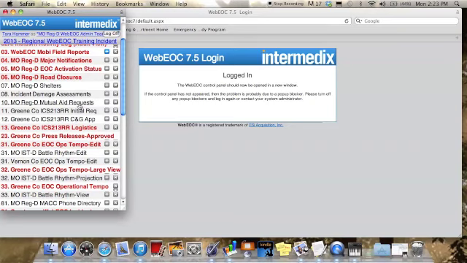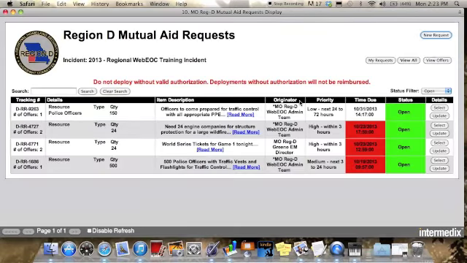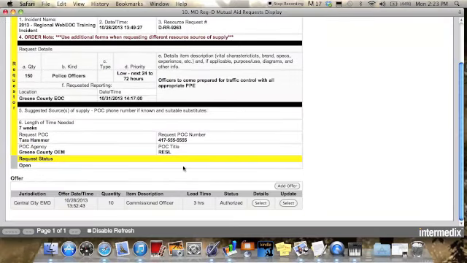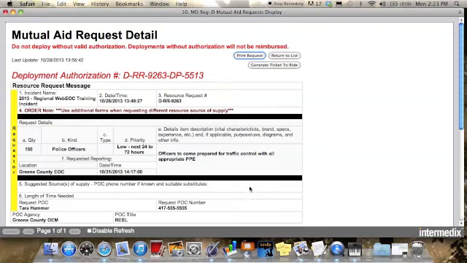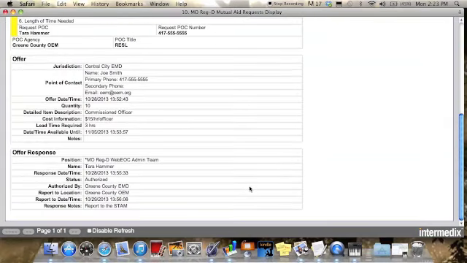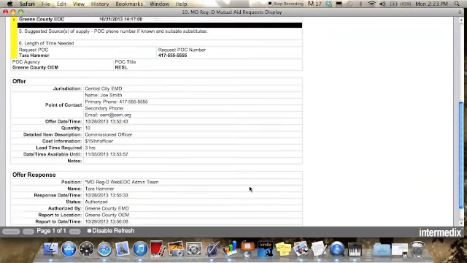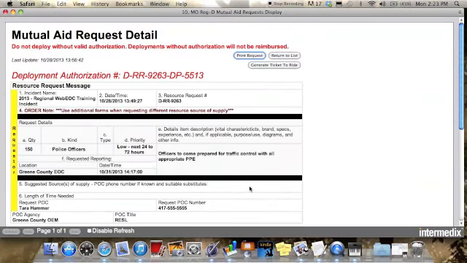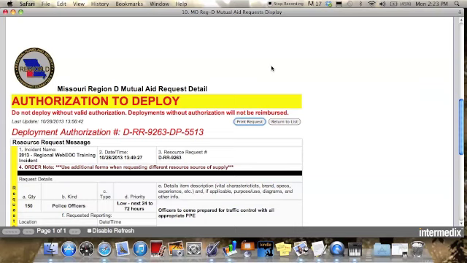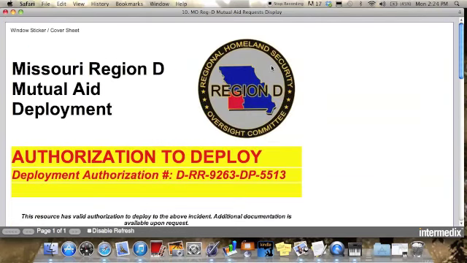And coming in again as Central City, I'm going to see that this has been authorized. I will click Details, and I will see all of the details as to the authorization of this deployment. I then can click on this Generate Ticket to Ride. The ticket to ride is the deployment authorization.